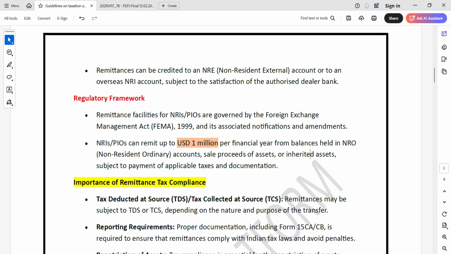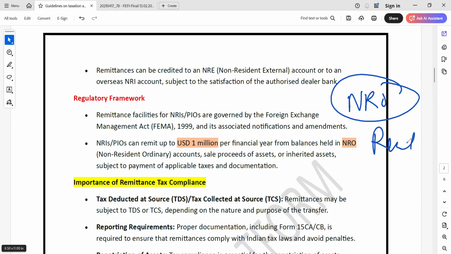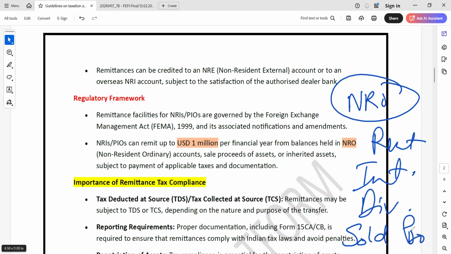So here also, NRIs can send 1 million USD from an NRO account. This you have to remember, from NRO accounts. Okay, here we are not talking about NRE. This restriction is only in the NRO account, because whatever funds an NRI or PIO has as income from India, like rental income, interest income, dividend income, or from having sold property, if he wants to send that money, all these types of transactions will happen in the NRO account.